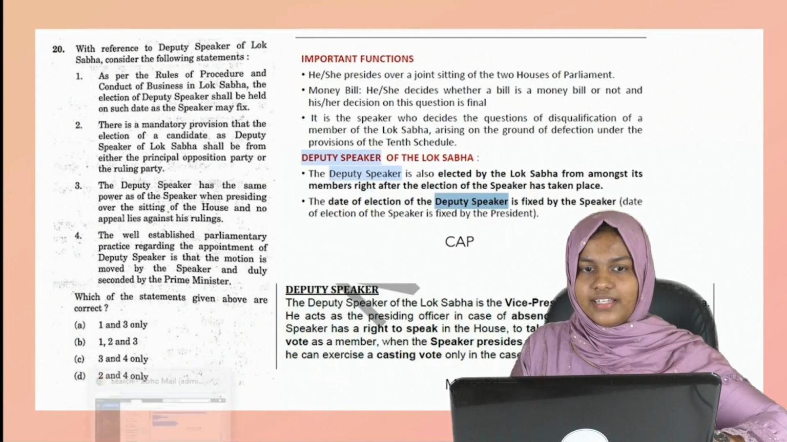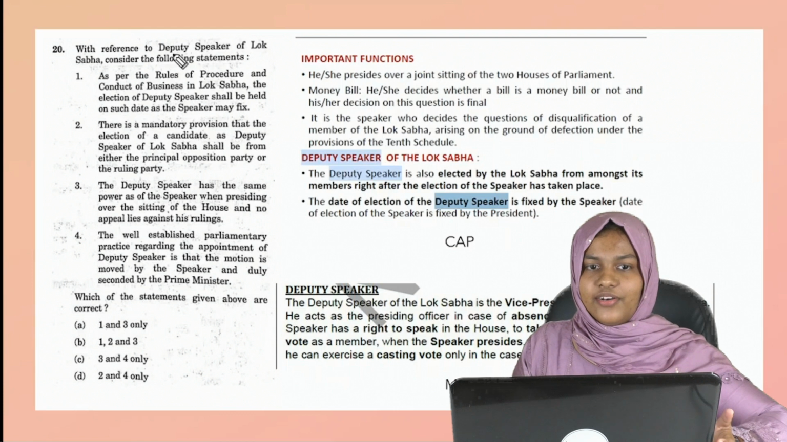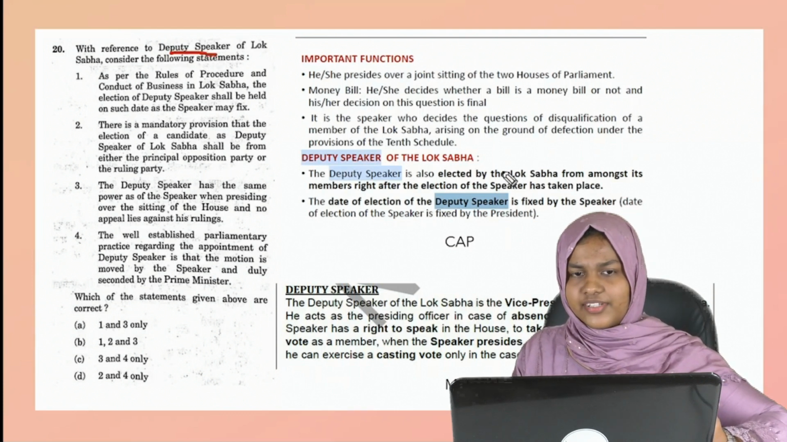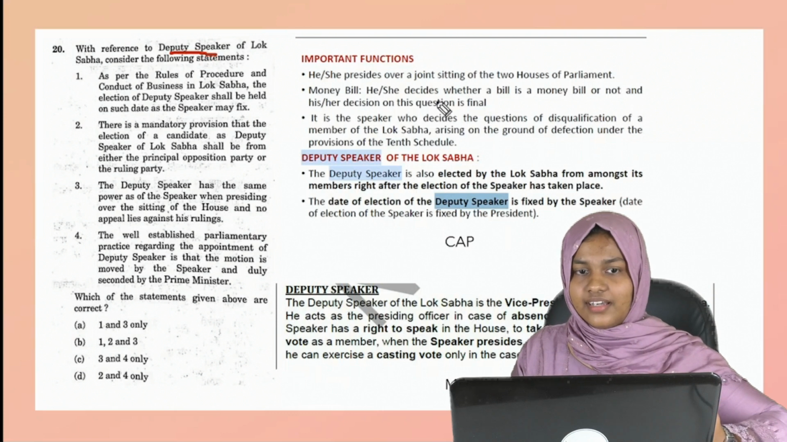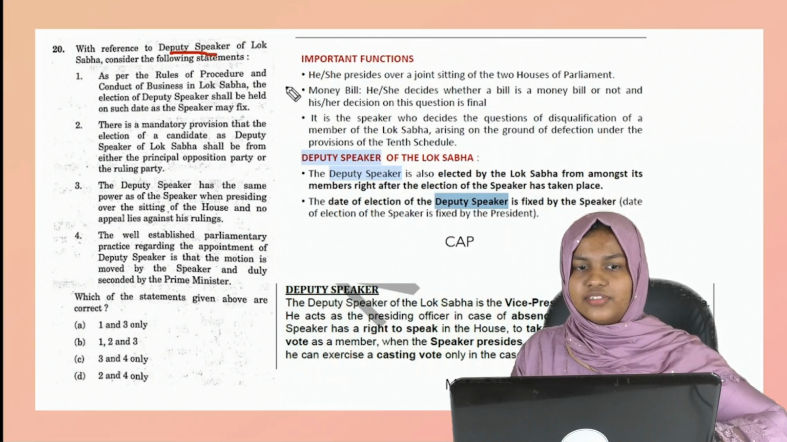Then the next question, very important. If you see all these questions, there is no wonder, these are all static areas but asked due to a current affair. Regarding the deputy speaker, we have covered it in our current affairs because it was in the news for a very long time.